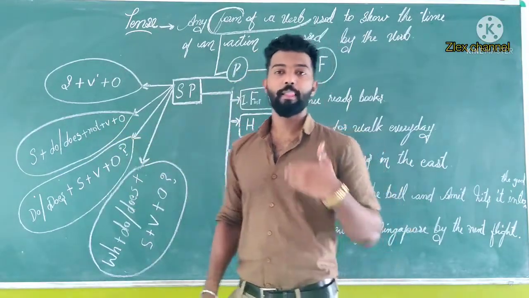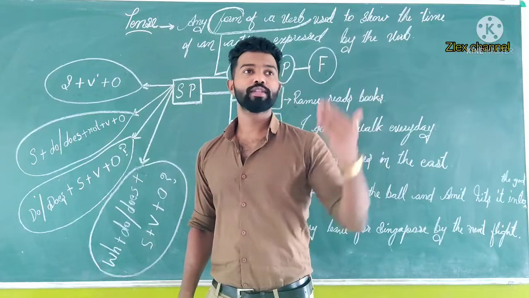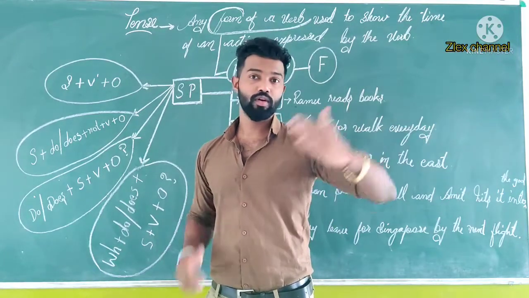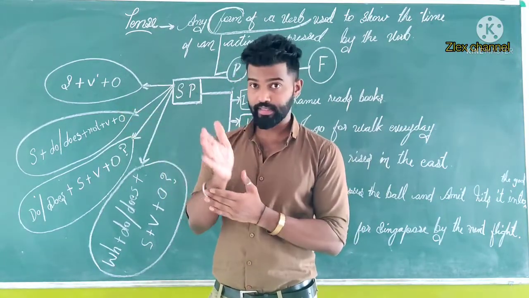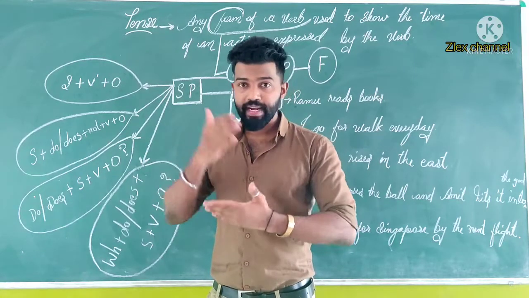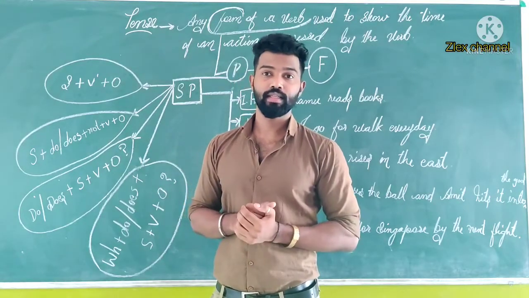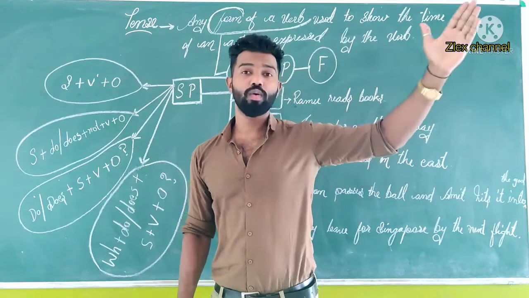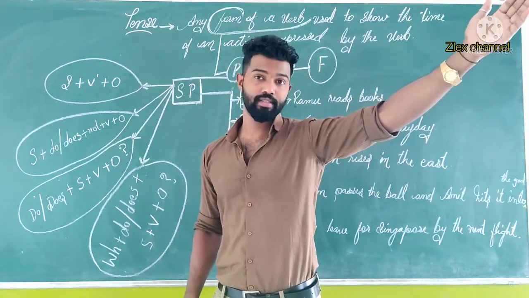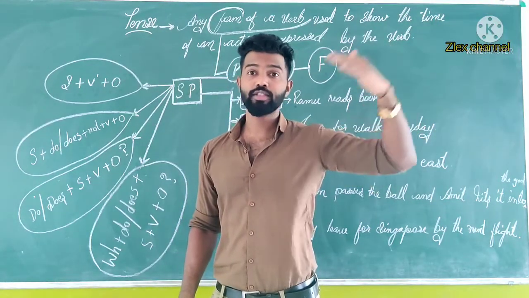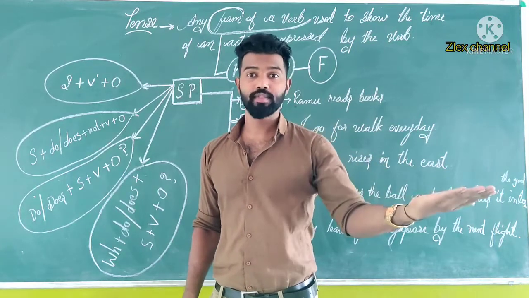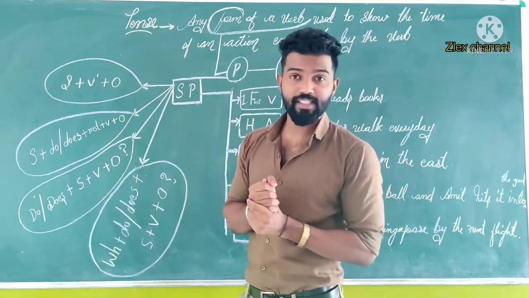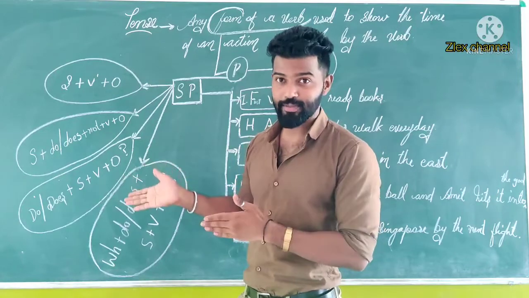For example, I don't go there, or I do not go there. So I made it a negative sentence. He doesn't go to the market. I don't want to see him. So these are simple present sentences which I am making negative.